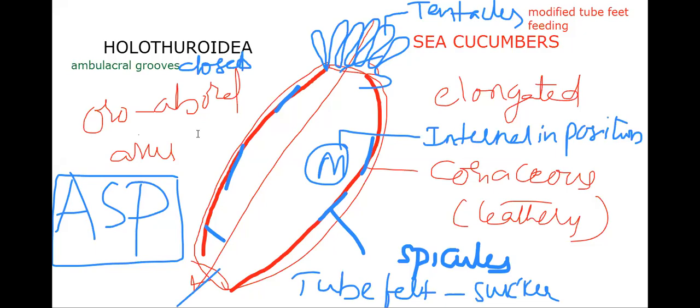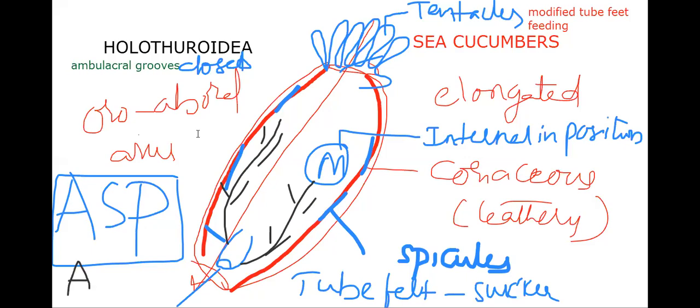So here I just prefer the diagram. With the hypothetical diagram, I'm trying to explain everything. And finally, the cloacal respiratory organ. This is the cloaca. From the cloaca, the respiratory organs look like branching trees. The cloacal respiratory trees are present for respiration. And finally, they have a larval form we call auricularia larva.